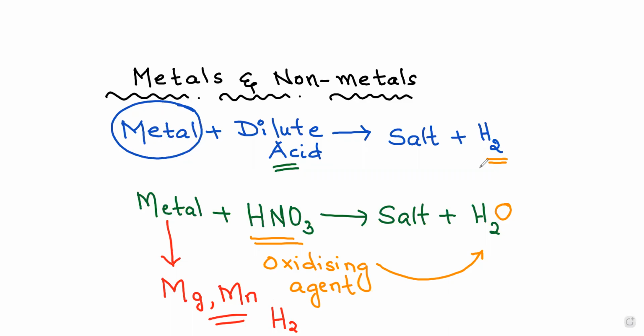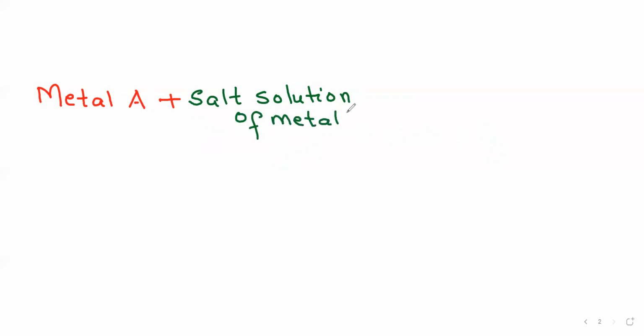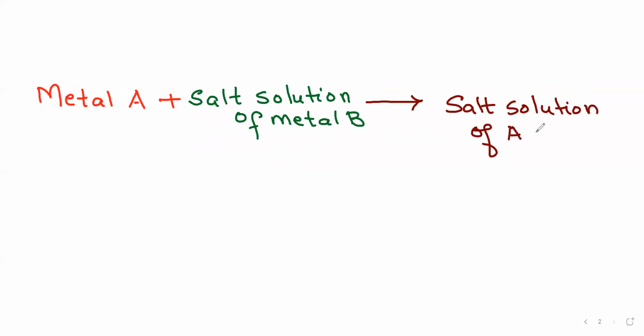Now we will see how one metal reacts with the solution of another metal. For example, metal A reacts with the salt solution of another metal B. What actually happens is that if metal A is more reactive than B, then what you get is salt solution of A plus metal B. That means metal B will be replaced.